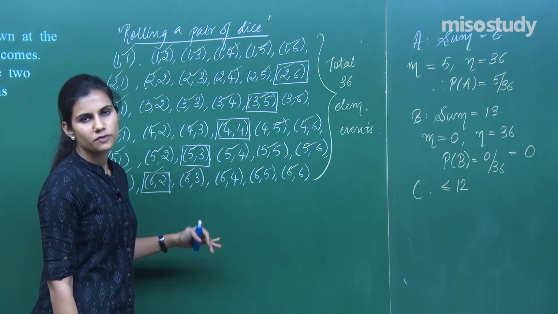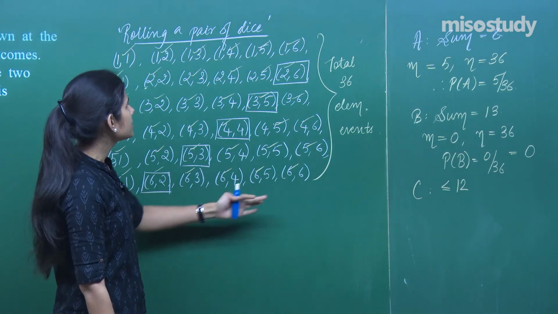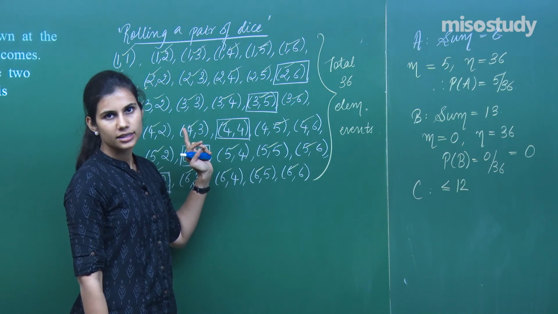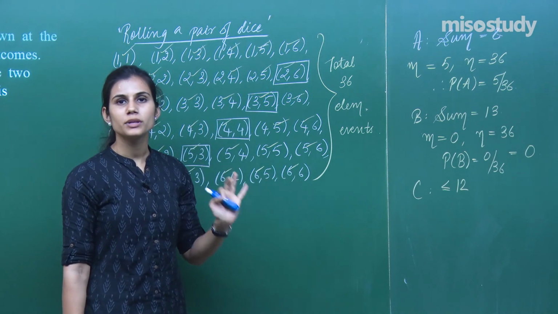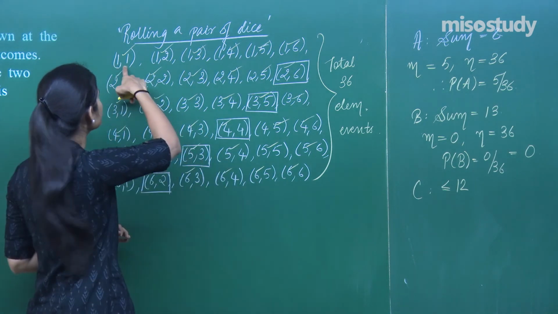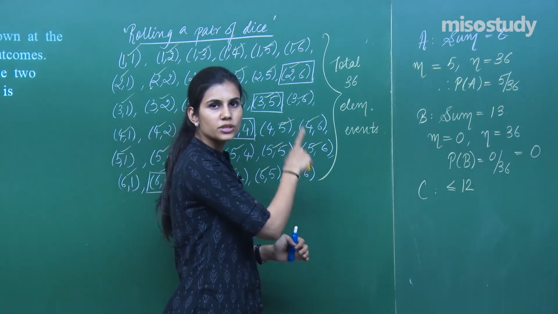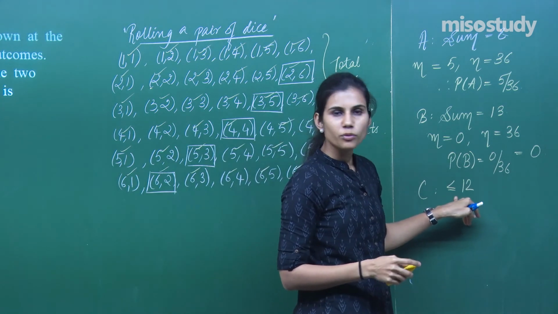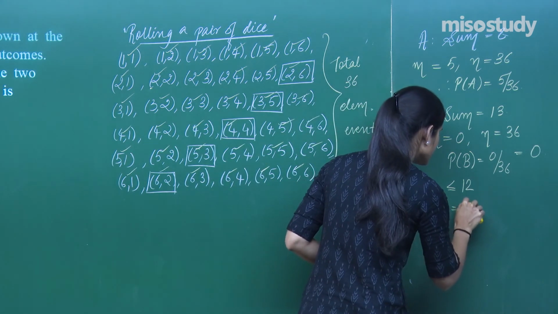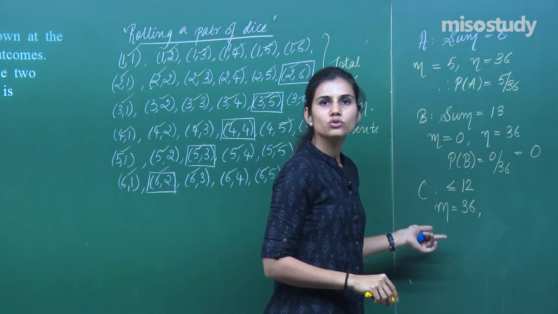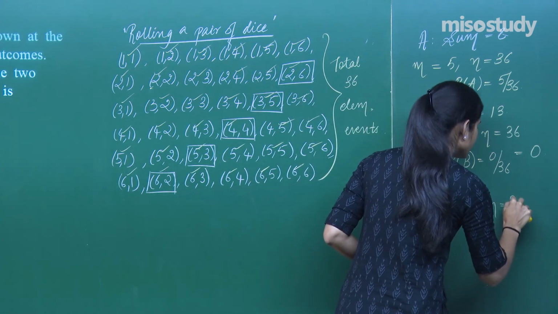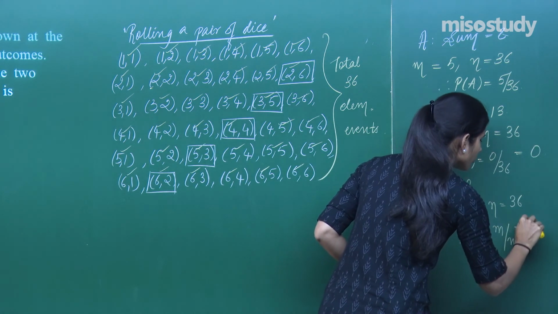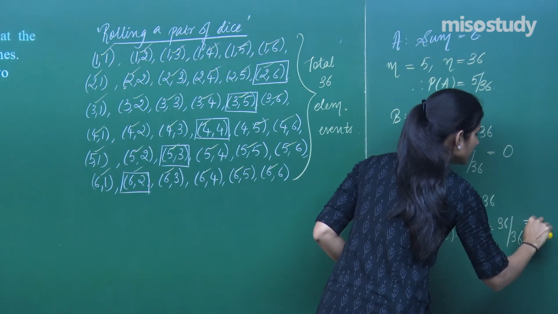And so all these are also favorable to event C, because the sum of the two digits that comes up on both the dice in any of these cases is always going to be less than equal to 12, because I told you minimum sum is 2, maximum sum is 12. So the sum is going to lie between 2 and 12. The sum is going to be less than equal to 12 always. So my M is 36, because all the outcomes are favorable to event C, and N is also 36. So you will have probability of event C is M upon N, which is 36 upon 36, which is 1.